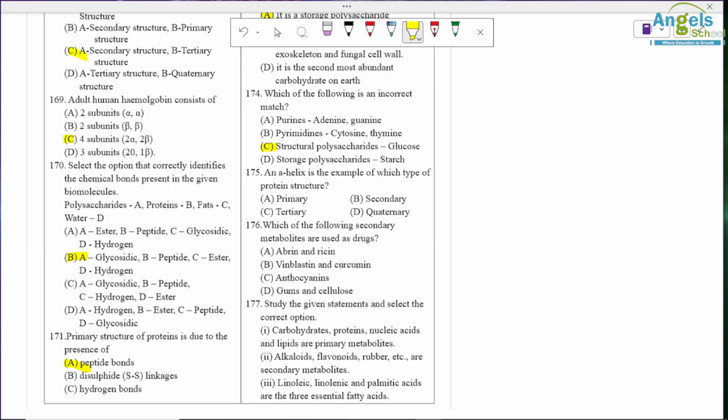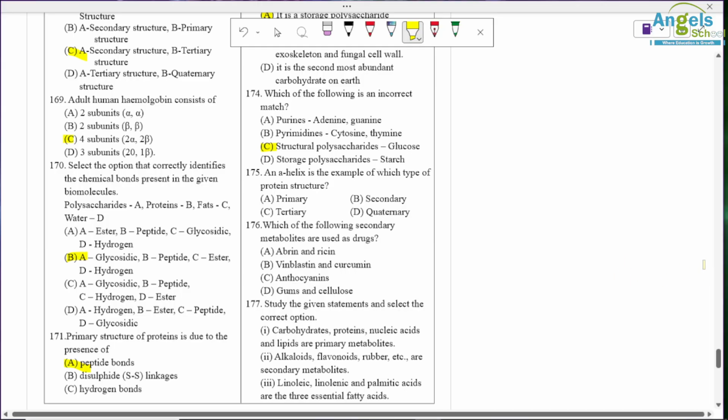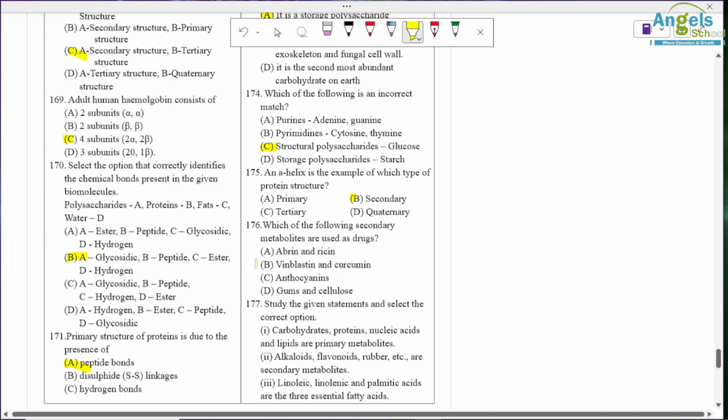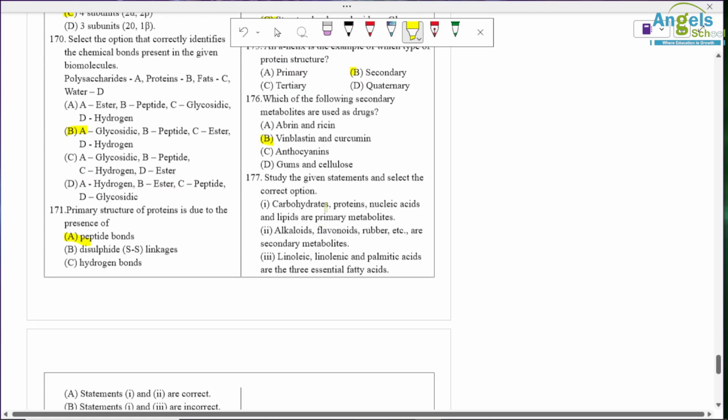Okay, which type of protein? So alpha helix is a secondary protein structure, so B option is correct. Which of the following secondary metabolites are used as a drug? So vinblastine, vincristine, and curcumin. So option B is correct.